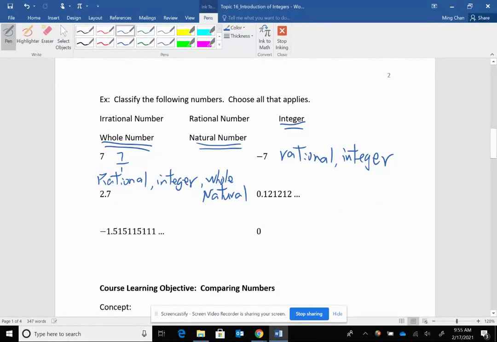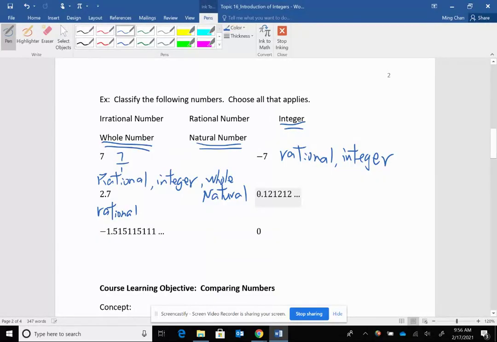2.7, rational or irrational? Rational, because I can convert 2.7 to a fraction, right? Because the decimal does end at the tenths place. Is it an integer? No, it's not an integer. Integers are positive and negative whole numbers. Okay, so it's not a whole number. It cannot be a natural number.